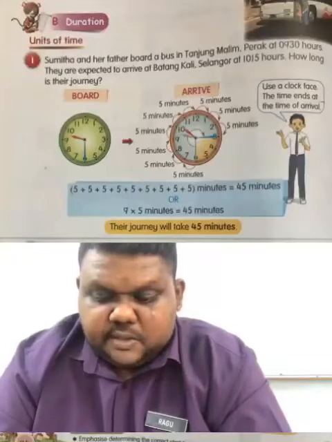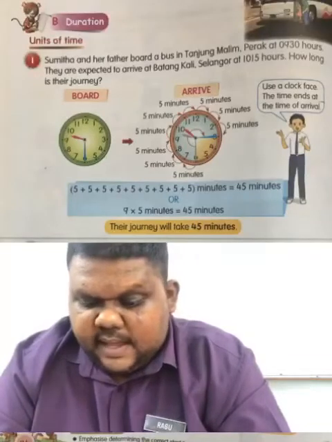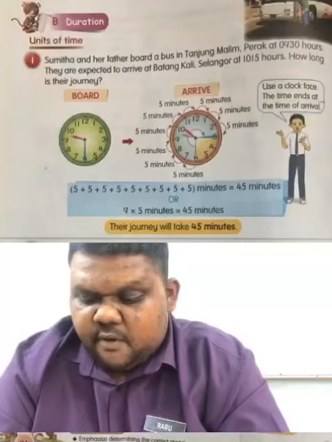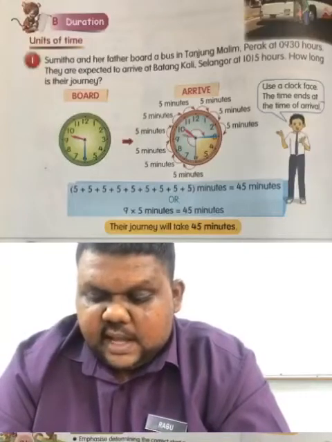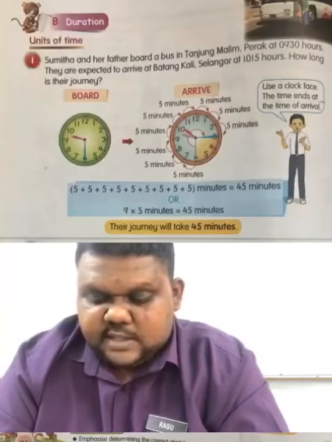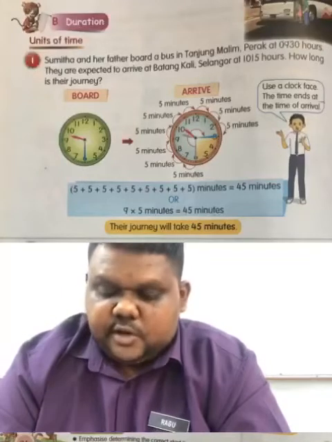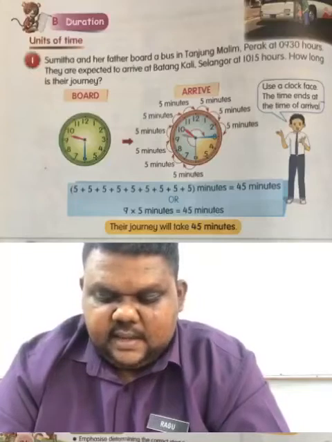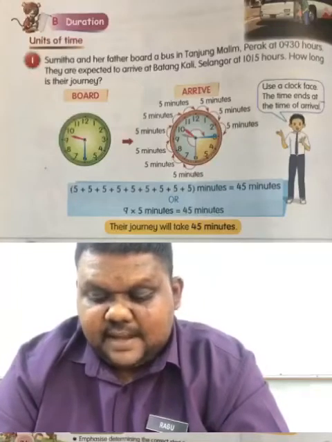We look at example 3. Puan Marlia attended a course from 4th March 2016 until 5th May 2016. How long did she attend the course? State the duration in days. A is days, B is months and days.